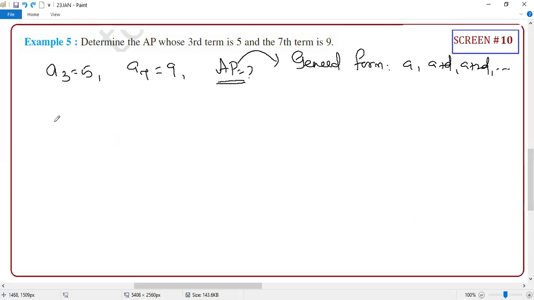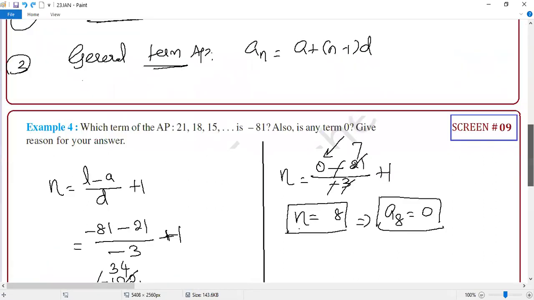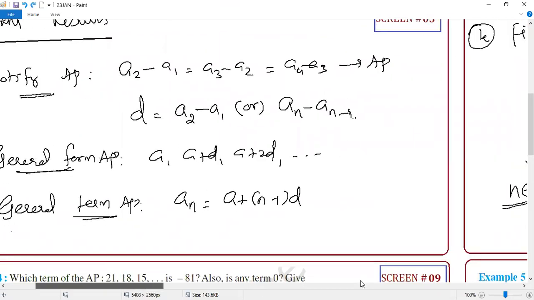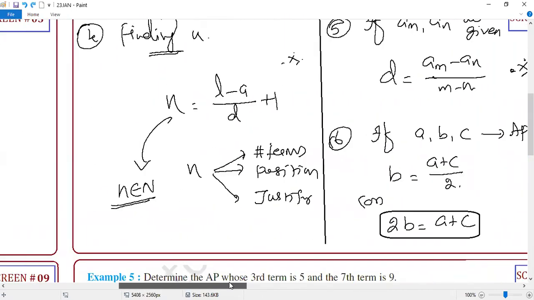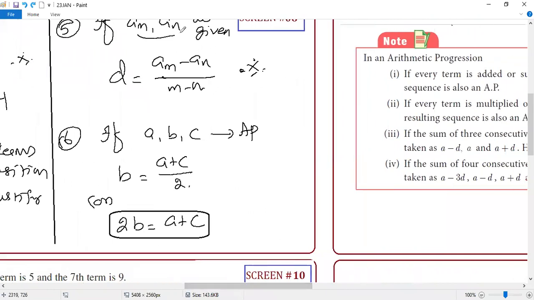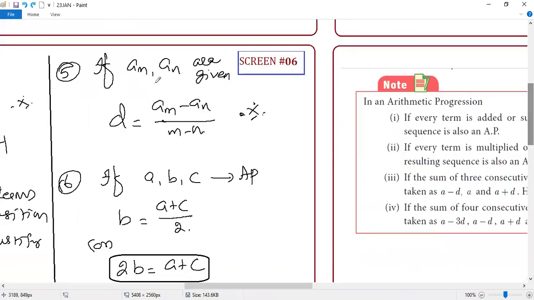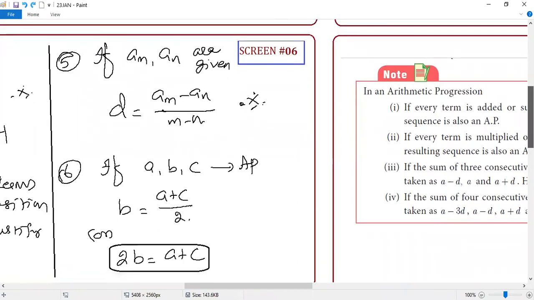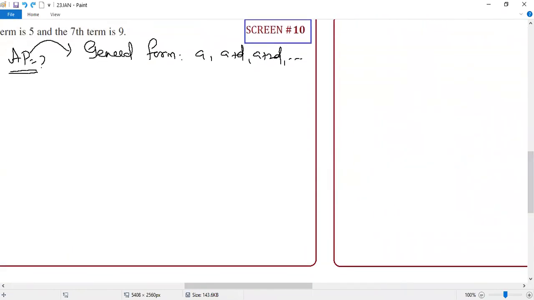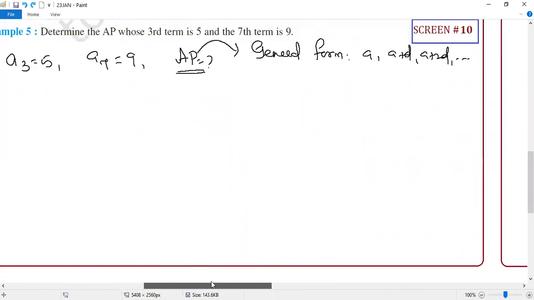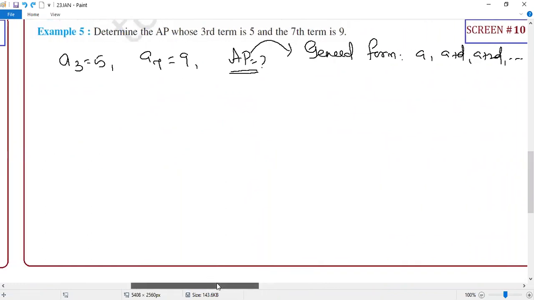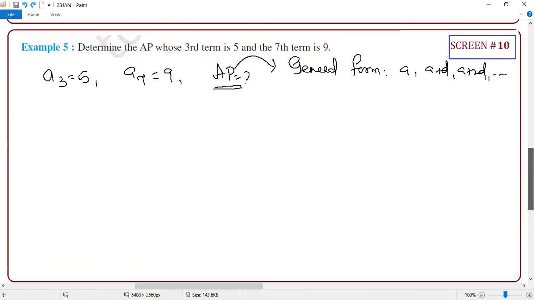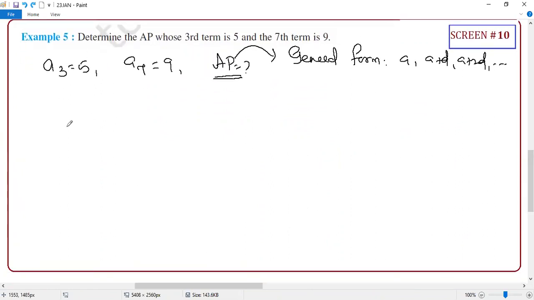Okay, guys, what are the things? I think you use the formula, the golden formula. Which formula, student? If you know any two terms, you can find D. It is not necessary that they be consecutive terms. That's the beauty of that formula, the fifth formula. Yes or no?